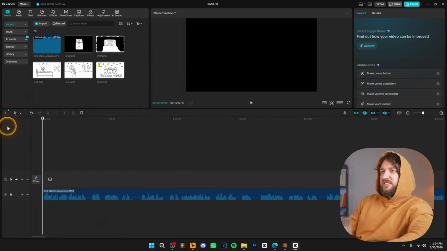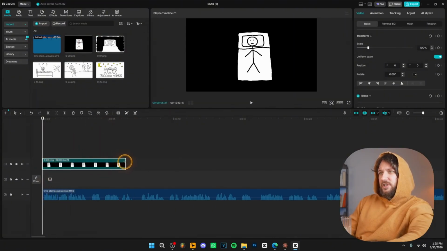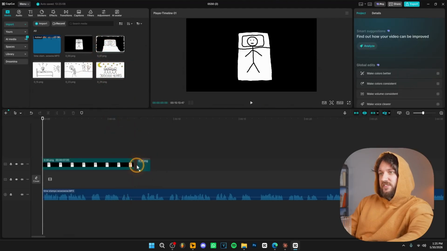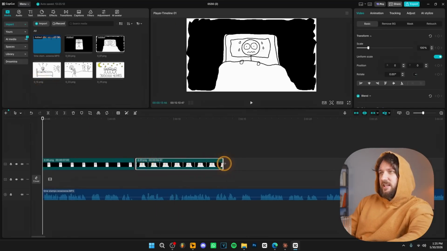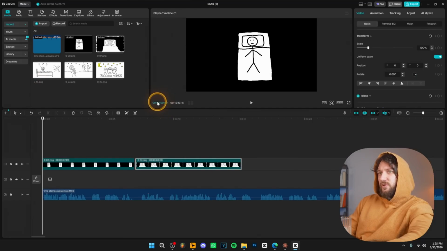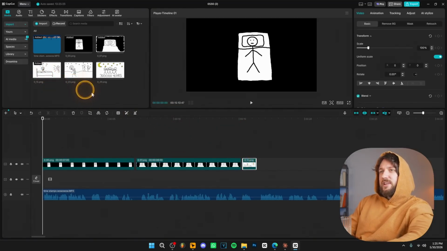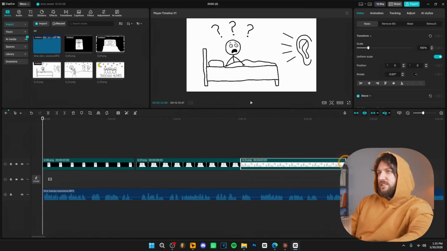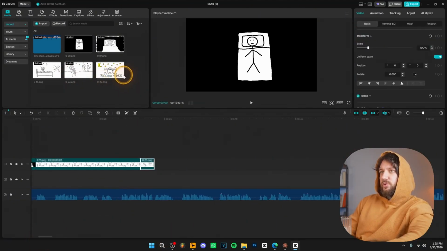And now basically based on the title of the image, this one over here is 0 seconds, you add it until 7 seconds over here because the next image should start at 7 seconds. As you can see, the second image says 0.07, which is 7 seconds. Then the third image starts at 0.15 seconds. That means we need to drag the second image until 15 seconds over here. We can see over here. Then we're gonna drag the third image. And when is the fourth image going to appear? It's going to appear at 23 seconds. So we're gonna drag this image until 23 seconds, just like that. Then we add the next image and we're going to drag it until 29 seconds because the next image is going to appear at 29 seconds.